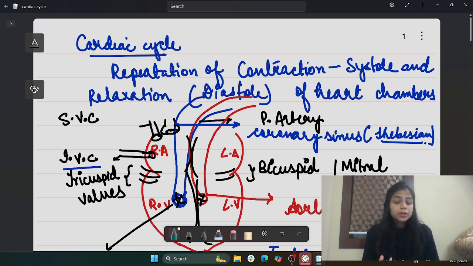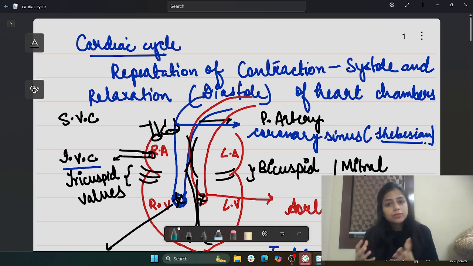Now we need to complete it to 30%, for which we need to contract the atria. For contraction of the atria, we need to generate an action potential, an electrical stimulus, for which the SA node will generate the action potential to which the contraction of the atria will take place. What will happen at that point of time? The valves which are present in the veins, or in the absence of the valves, those in the pulmonary veins, get closed, so that the atria can contract and deliver the 30% blood into the ventricle. The AV valves have to be open, so that the atria will deliver the blood from the atria into the ventricle. However, the semilunar valves have to get closed.